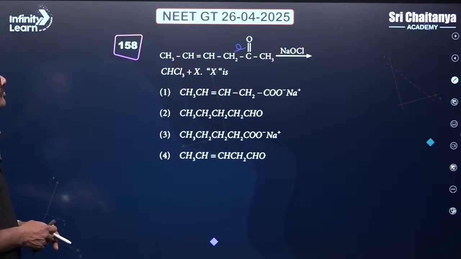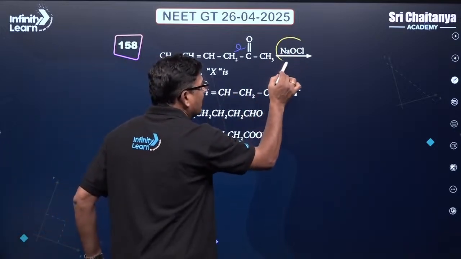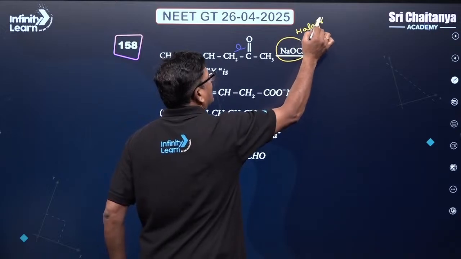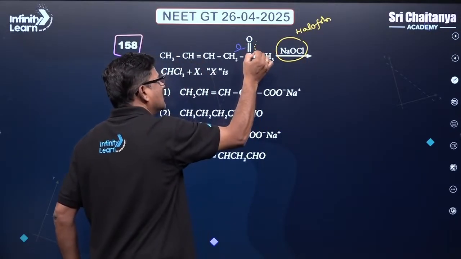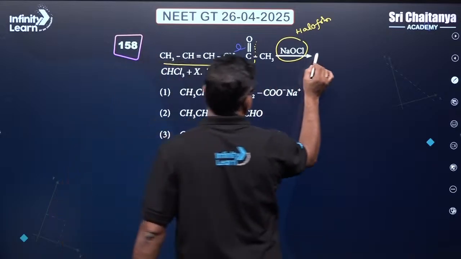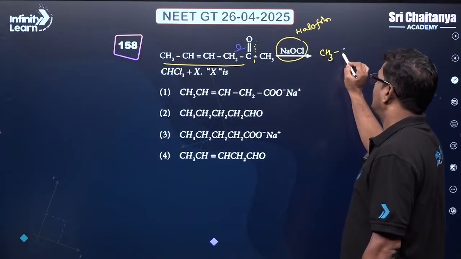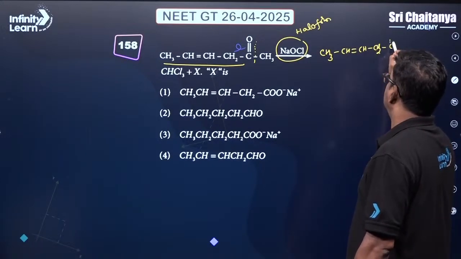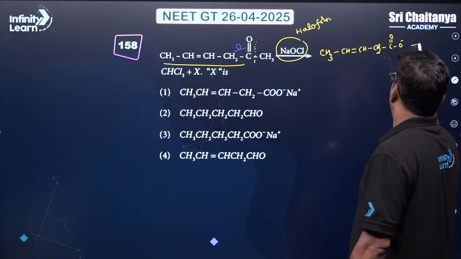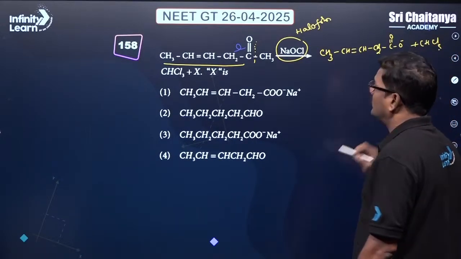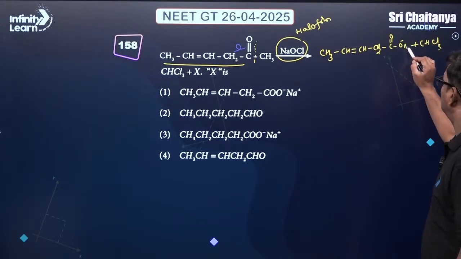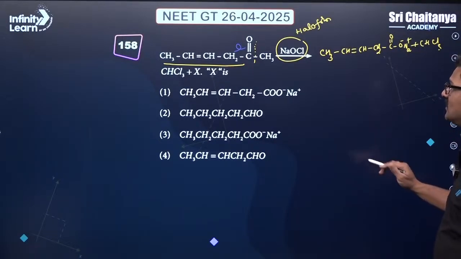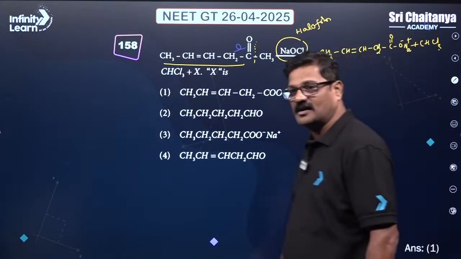And what is this NaOCl? It is talking about the haloform reaction. In this haloform reaction, this part is going to be a carboxylic group, with CH3, CH double bond CH and CH2, and this part C double bond O, and CHCl3 is going to be formed. So this forms a salt with Na. The answer for this is that the double bond is not changed. So option 1 is the correct answer for this question.